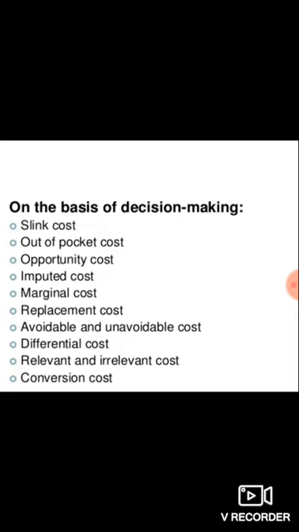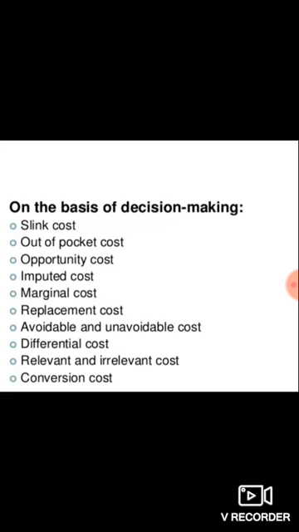Let's say an example: if goods are in transportation, but the vehicle breaks down, that is an out of pocket cost example. And opportunity costs. These are costs where, if we are selecting one opportunity, we are losing the other opportunity, so the difference is called opportunity cost.